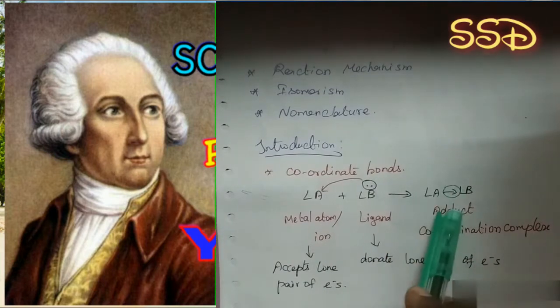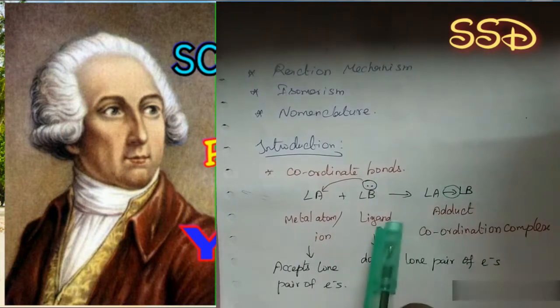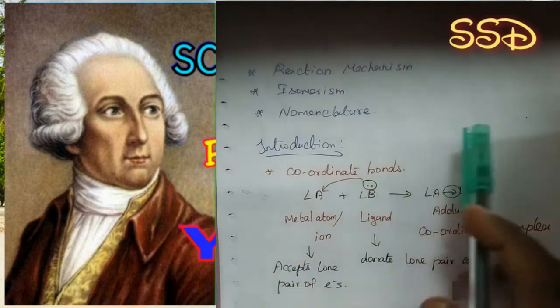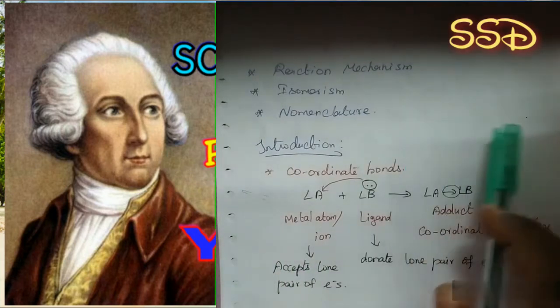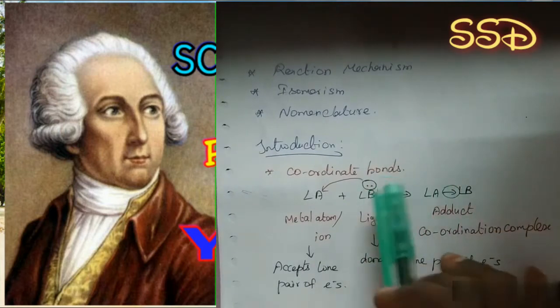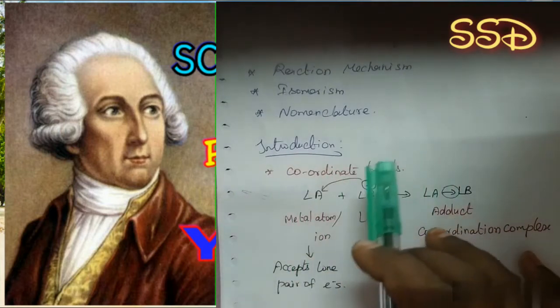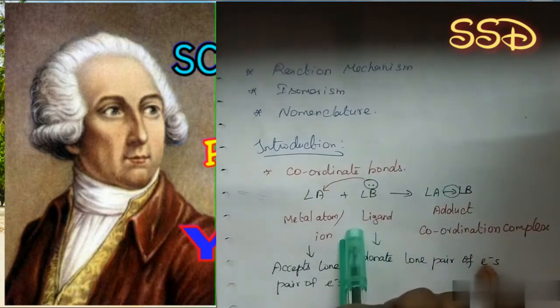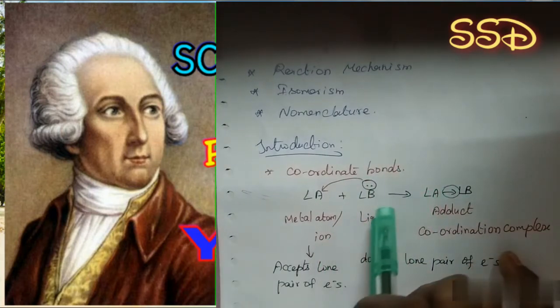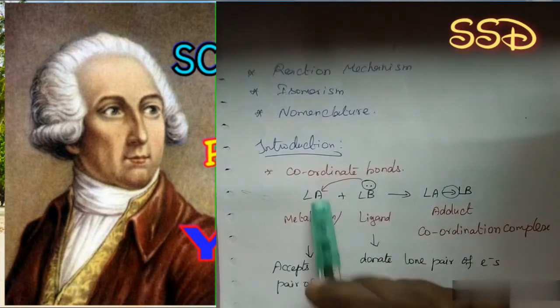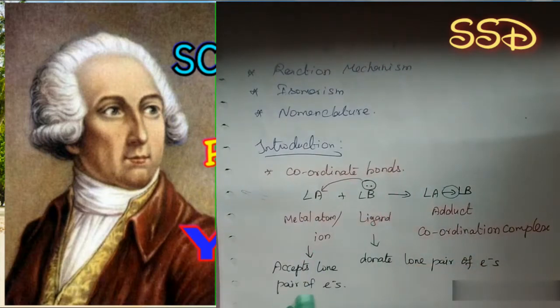Here the bond formed is known as a coordinate bond. We know there are two other bonds, covalent bond and ionic bond. A covalent bond is formed by mutual sharing of electrons. Ionic bonds are formed by transfer of electrons from one atom to another. Here the coordinate bond is formed by accepting or donating a lone pair of electrons.